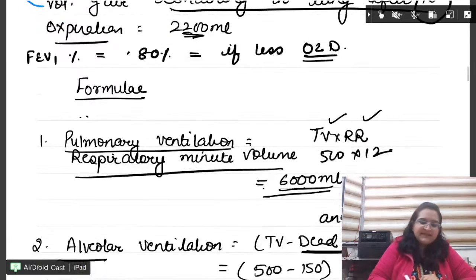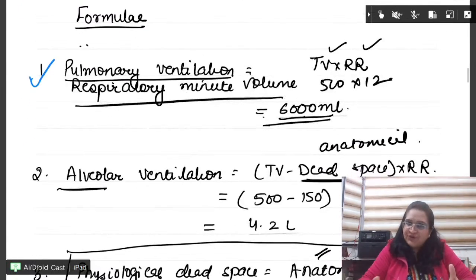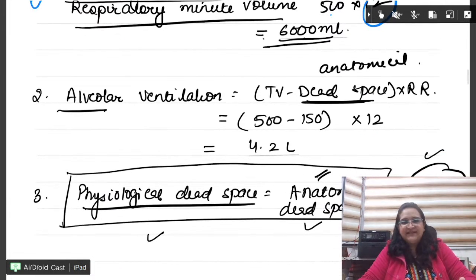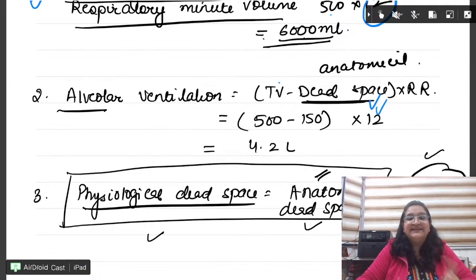Fine. Then these are the certain formulas which you should know. What is pulmonary ventilation? TV into RR, respiratory rate, 500 into 12. Normal respiratory rate is 12. Right? Alveolar ventilation. What air is going into the alveoli? Fine, that is tidal volume minus the dead space. Dead space was 150 into 12, right?